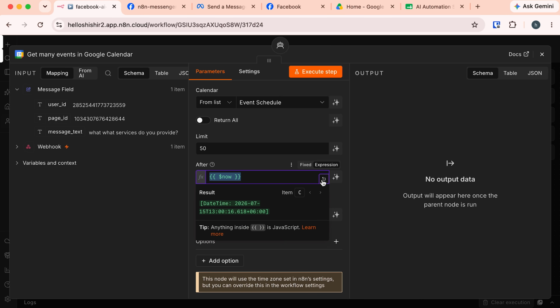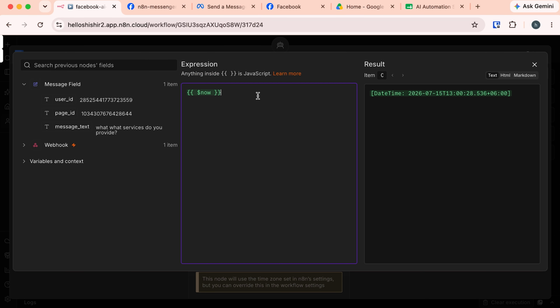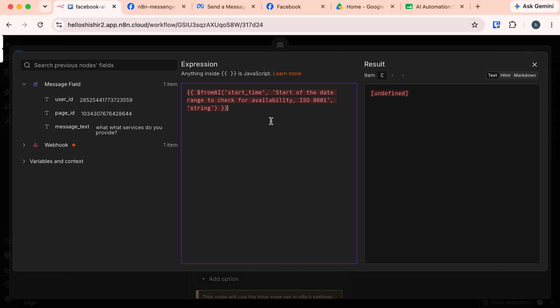So let's expand this expression, and here I'm going to paste the specific expression. Let me explain what this code snippet actually does. It starts with this fromAI function, which grabs data from our AI agent. It needs a unique key, which the AI agent populates automatically. Then it also needs a description, which helps the AI know what to do. Then we can provide an optional data type. Also, we can provide a default value, which is also optional.